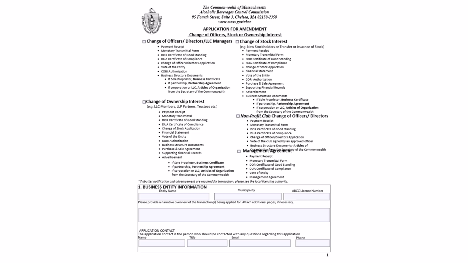Question 1 asks for the business entity information and the application contact information. The business entity information should reflect the entity information within the Massachusetts Secretary of the Commonwealth's records. The application contact is the person that the licensing authority should contact regarding this application. Please make sure that this section is filled out completely.